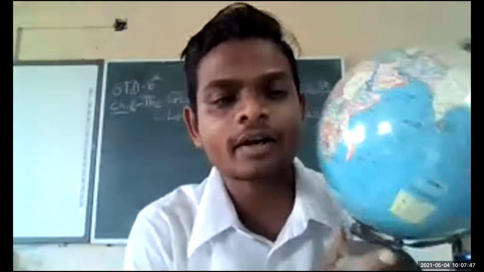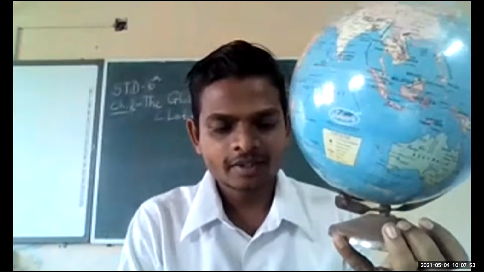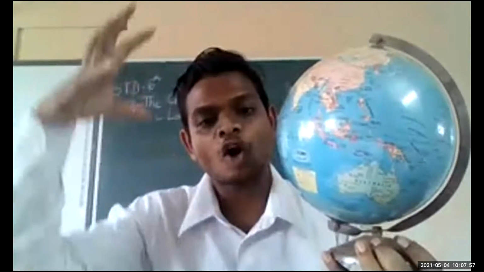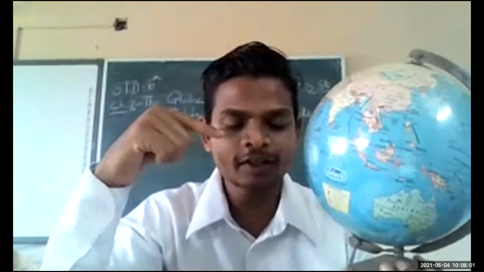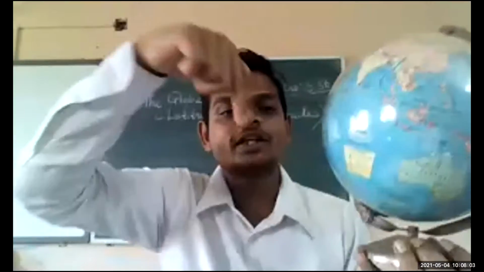You can see it on page number 115. Astronauts have taken lots of photographs of this earth from space, and this is the diameter, the circumference, around 40,000 kilometers total circumference of the globe of our earth planet.